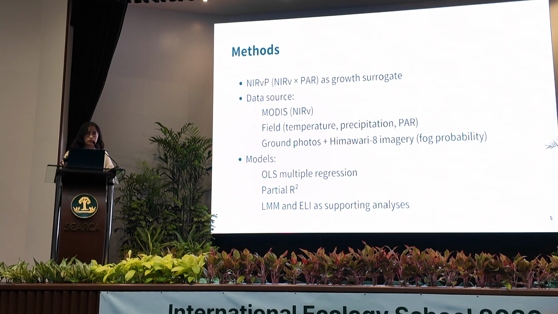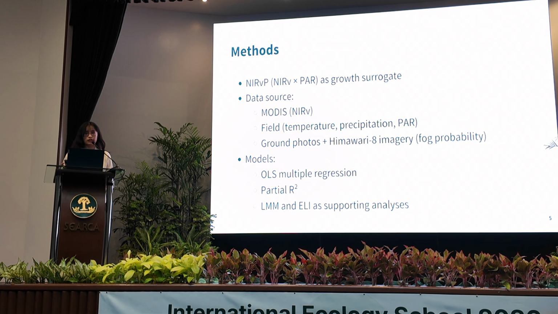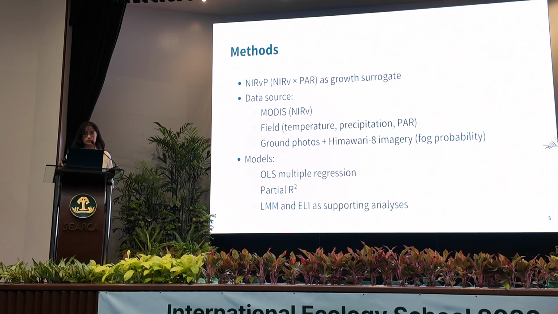And now let's introduce our method. We use a remote sensing metric called NRVP to represent vegetation growth. You can think of NRVP as a proxy for vegetation and photosynthetic activity. It combines the greenness of the leaves from satellite imagery with the actual sunlight they receive on the ground, making it a reliable surrogate to track plant productivity.